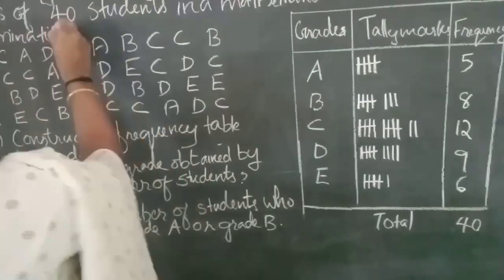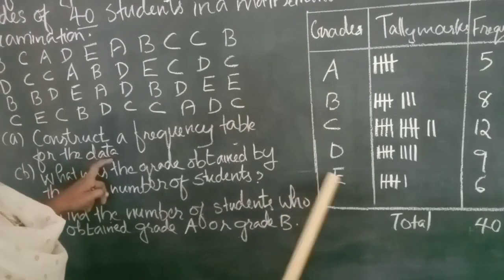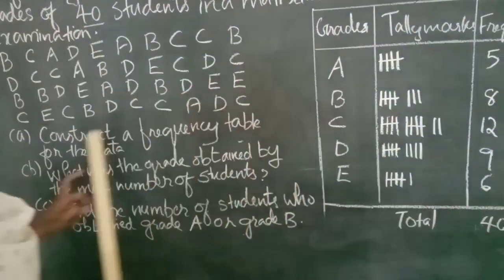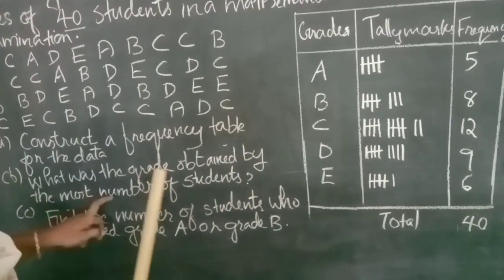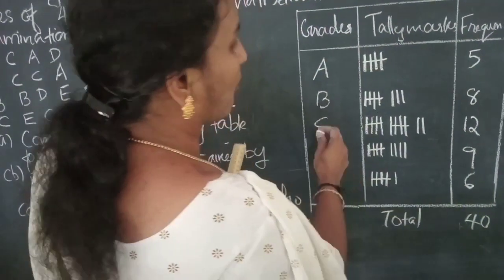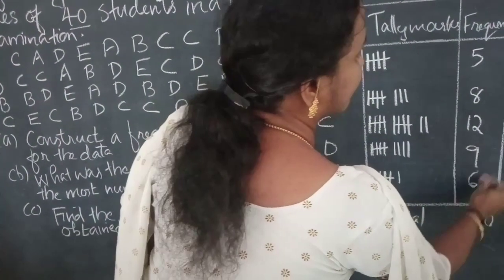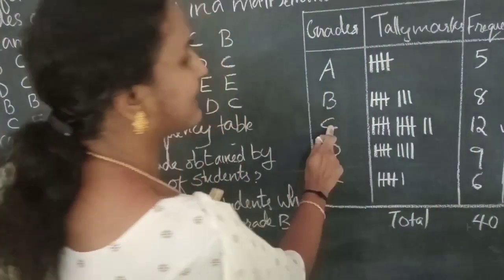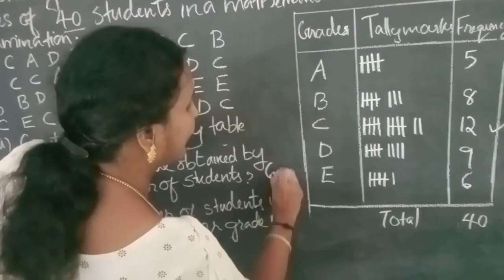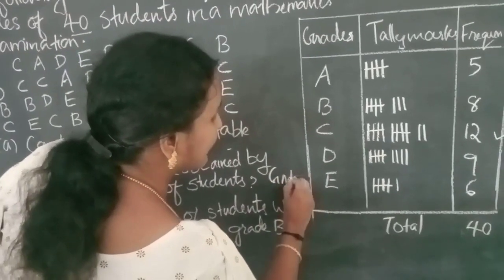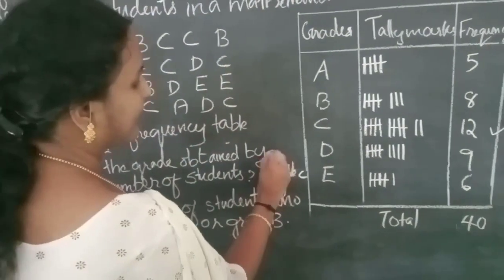So 40 students. Okay. Then first option A is the frequency table. So this is the frequency table. Then option B, what was the grade obtained by the most number of students? Here 5, 8, 12, 9, 6. So, which grade? The answer is grade C.